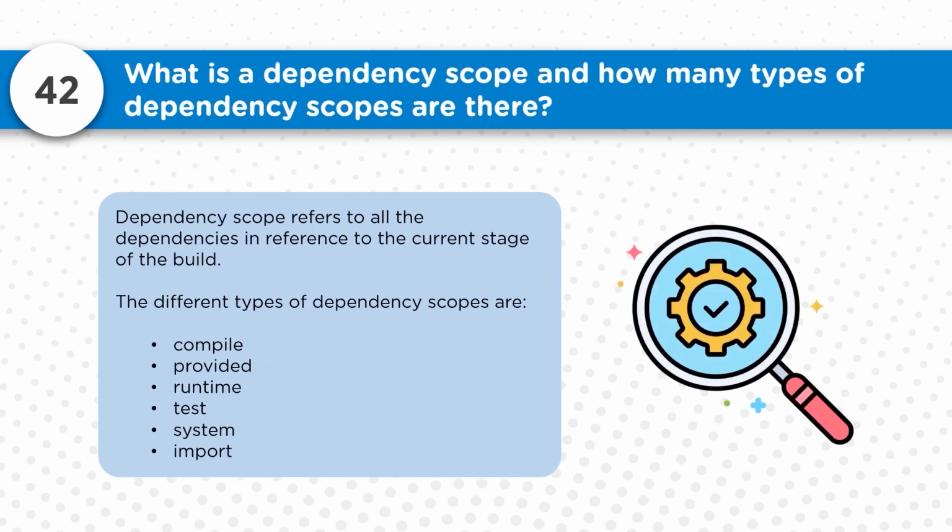Now, what is a dependency scope, and how many types of dependency scope are there? There are different types of dependency scopes, used at each stage of the build: compile, provided, runtime, test, system, import. These are the different kinds of dependency scopes, using which we can define when exactly we want a dependency to be used in a specific build process. Depending on your requirement, you can explore all these scopes and benefit from them.